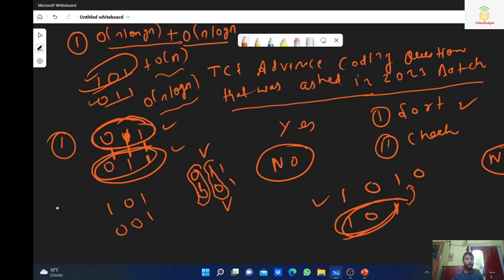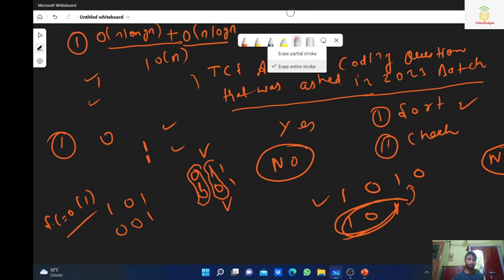So the time complexity is O(n log n) and the space complexity is O(1), because we just have to return a boolean, that is yes or no. So that will not take any extra space. So I will conclude this first approach. Now let's discuss the second approach. That is a very important approach, and it is better than this one.